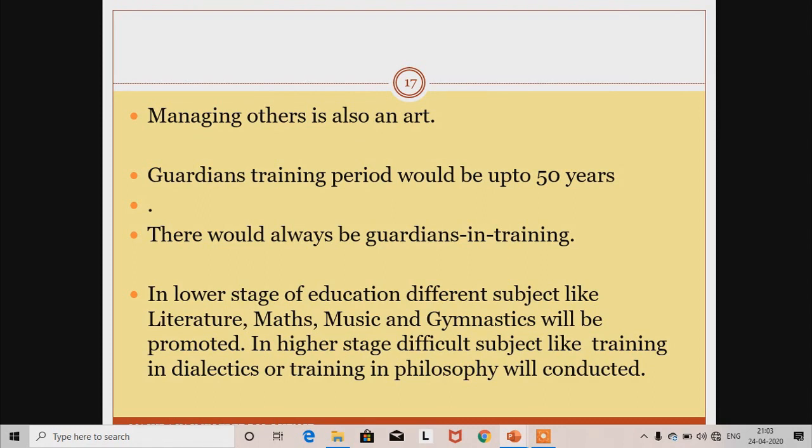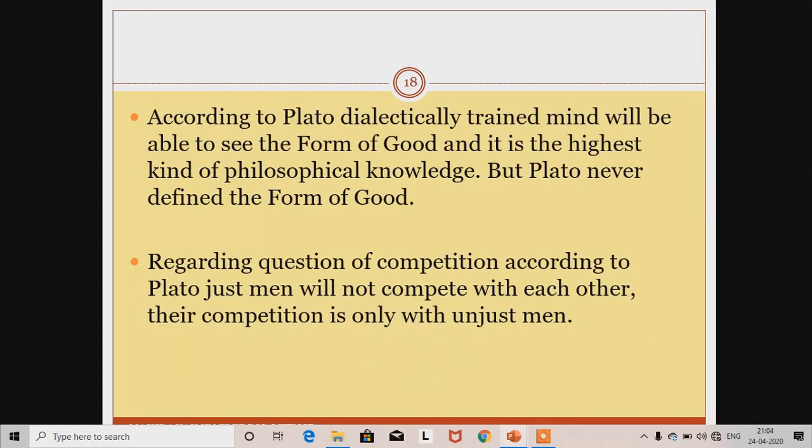Like any other art, for Plato, managing others is also an art. So he kept a rigorous training for guardians, up to 50 years. There would always be guardians in training. In this process of training, there are two stages, lower and upper. In the lower stage, education in different subjects like literature, maths, music and gymnastics will be promoted, and in the higher stage, difficult subjects like training in dialectics or philosophy will be conducted.